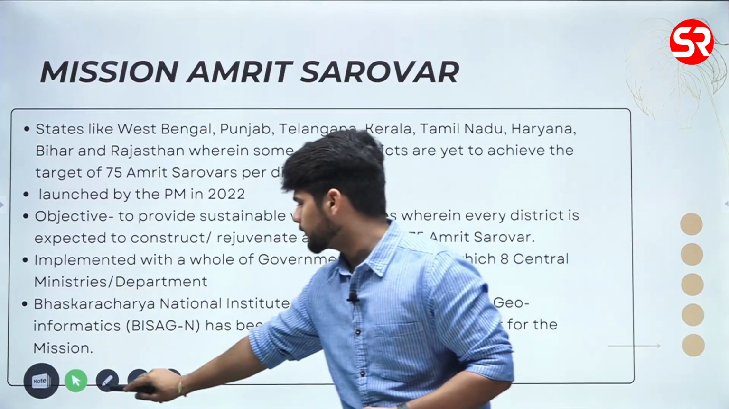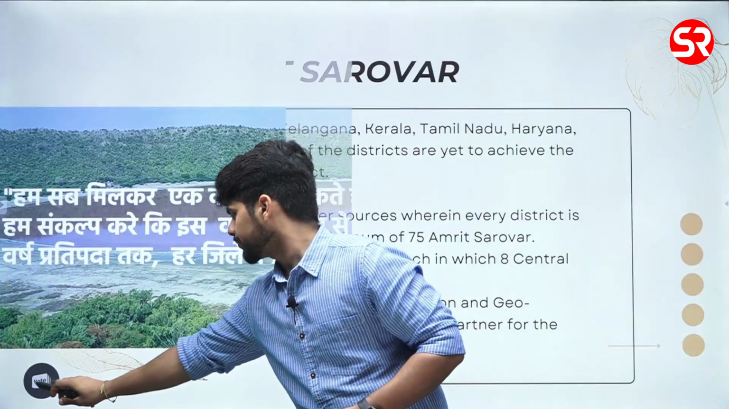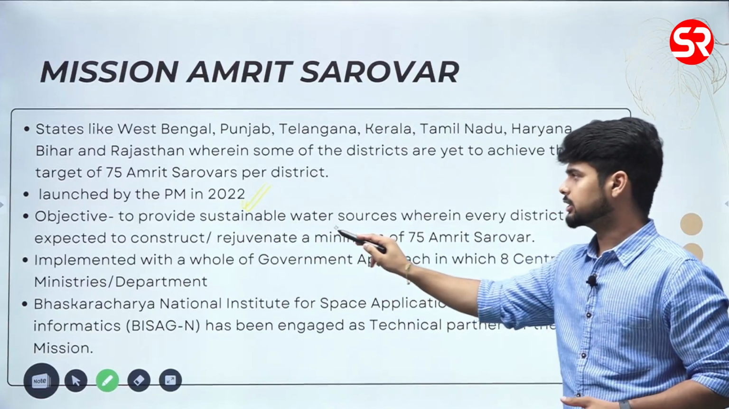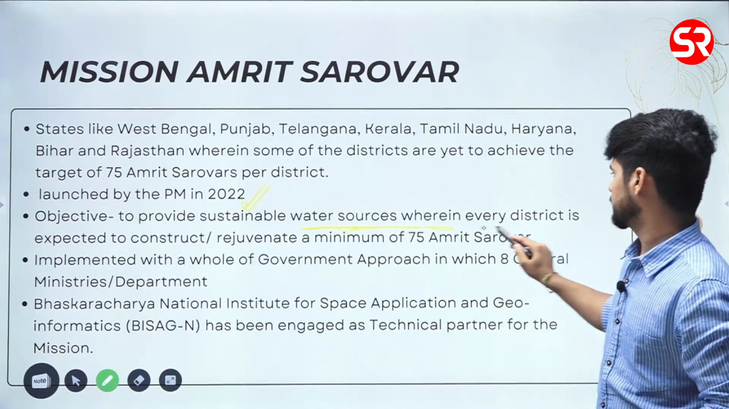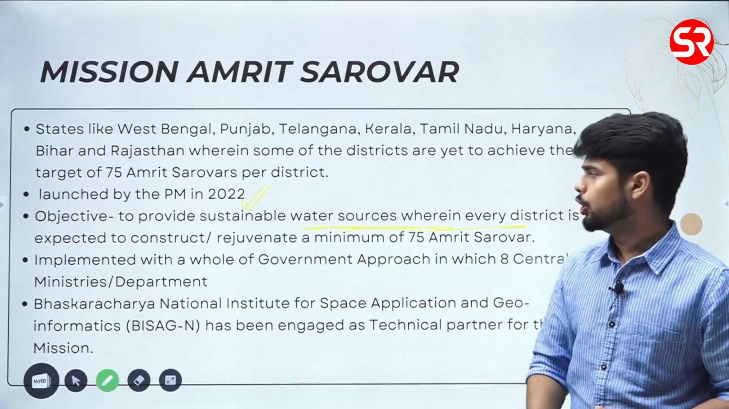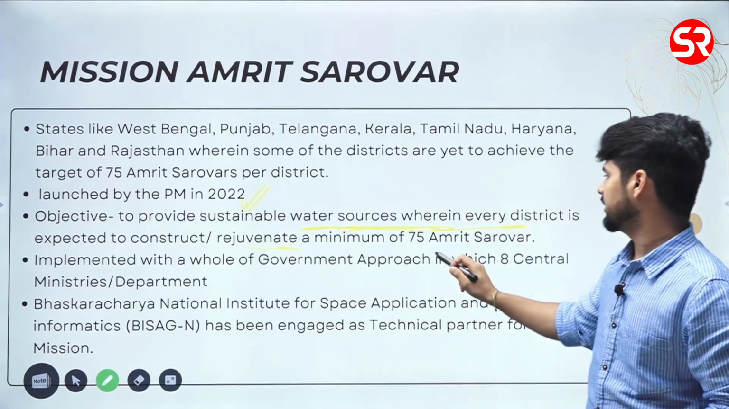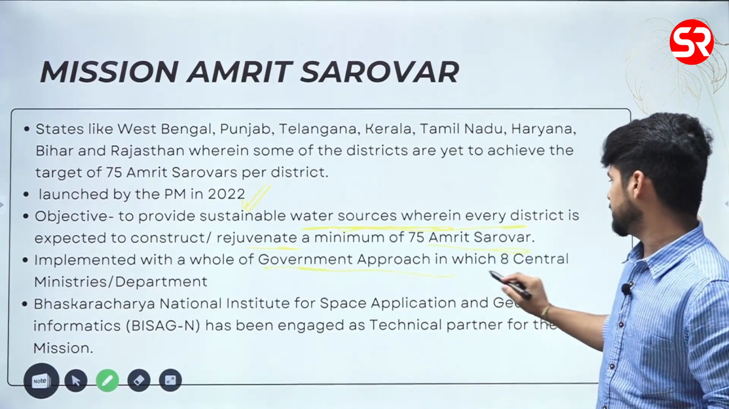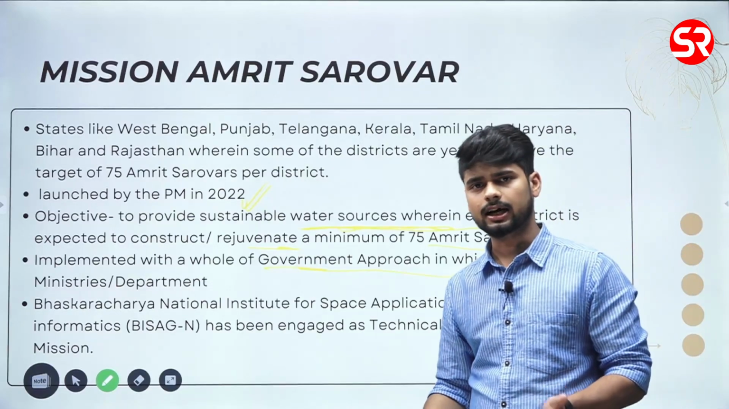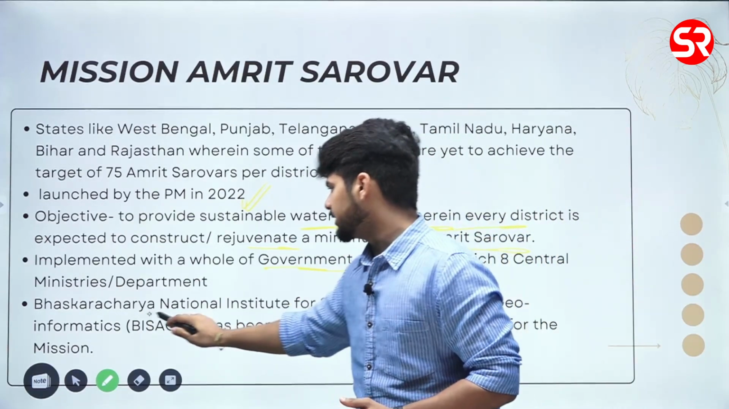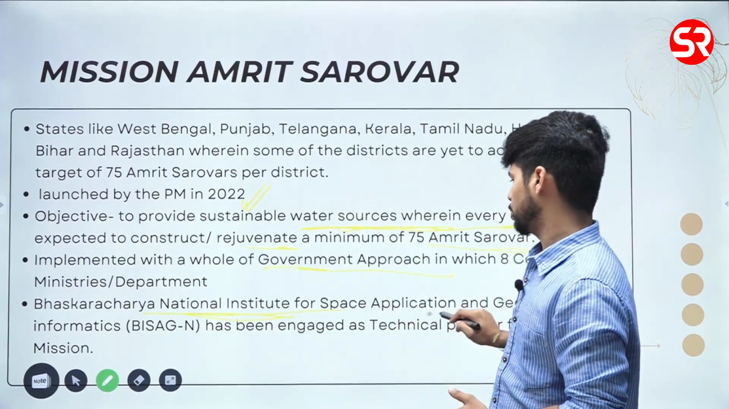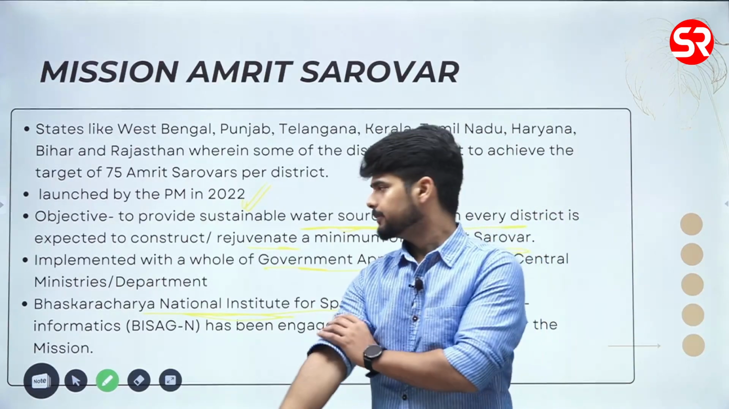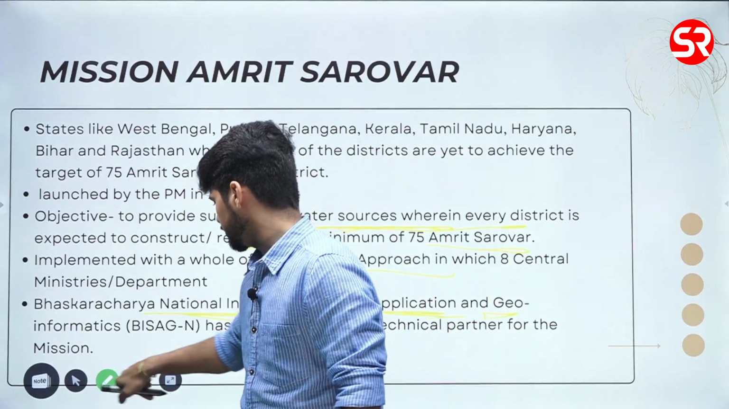As I said, it was launched last year, in 2022, by the Prime Minister. The objective is to provide sustainable water sources, wherein every district is expected to construct or rejuvenate a minimum of 75 Amrit Sarovars. It is implemented with a whole-of-government approach in which 8 central ministries or departments are participating, and the technical partner here is the Bhaskaracharya National Institute for Space Applications and Geoinformatics. So this was all about this particular scheme.